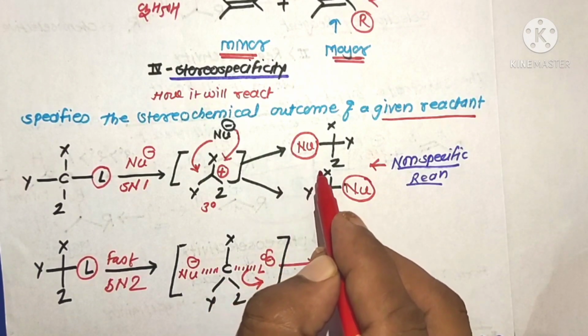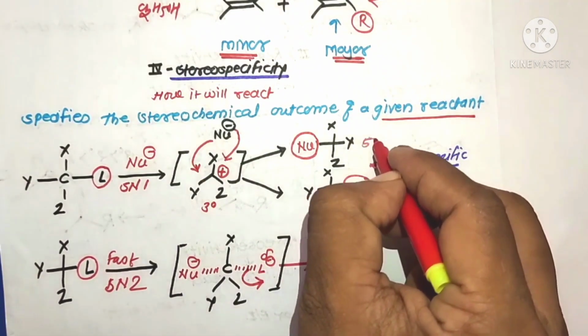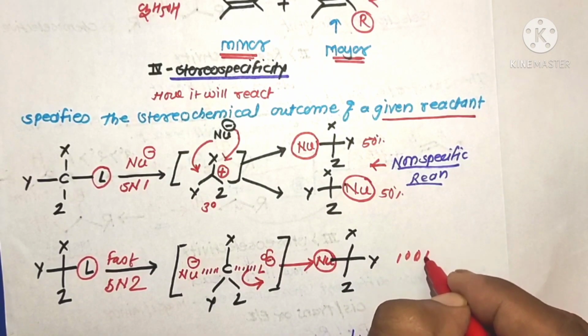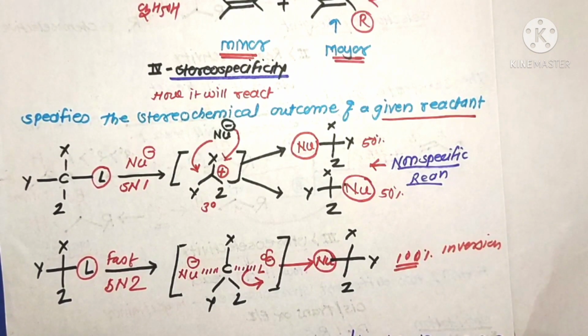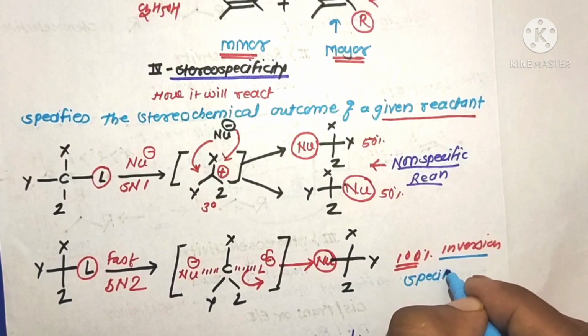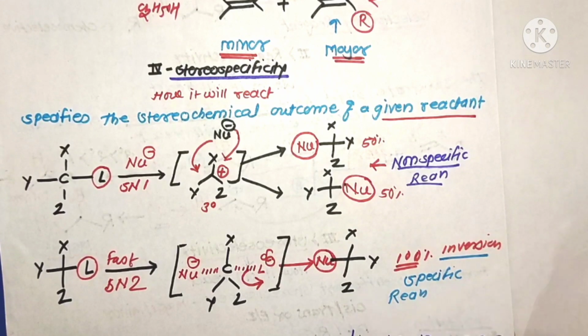In the SN1 reaction there is 50% inversion and 50% retention of configuration, that is, formation of an equimolar mixture, therefore a non-stereospecific reaction. But the SN2 reaction gives 100% inversion of configuration. Therefore such a reaction is known as a stereospecific reaction. This is an example of a stereospecific reaction, where 100% inversion takes place.